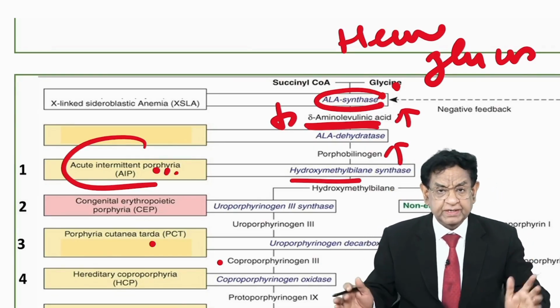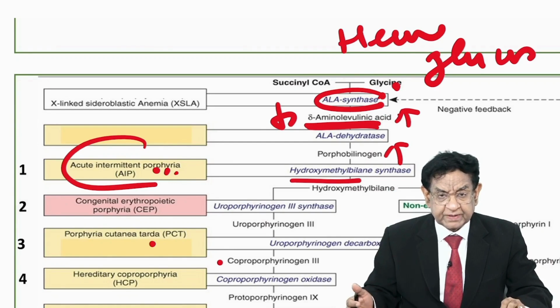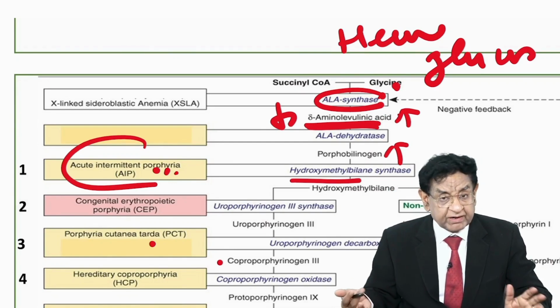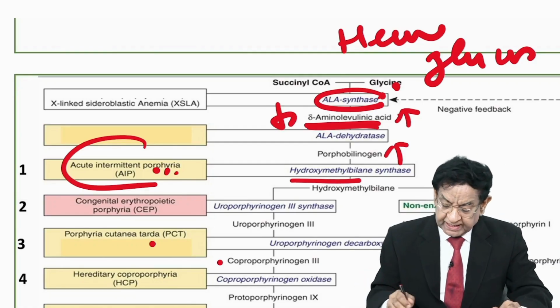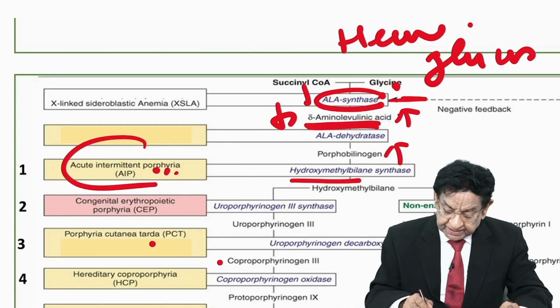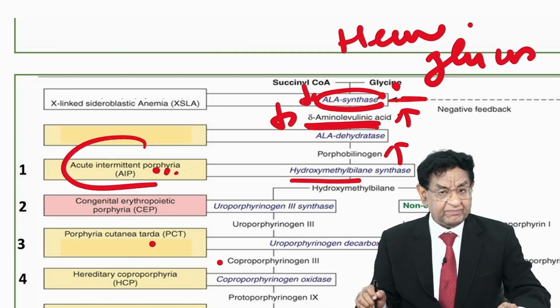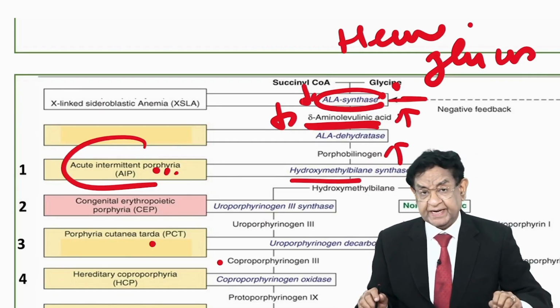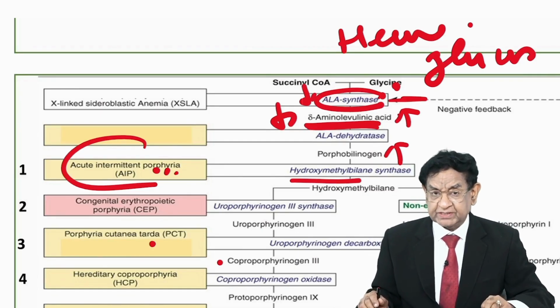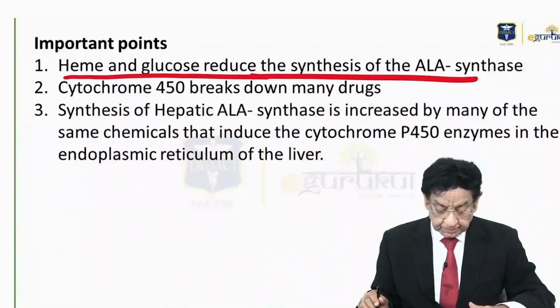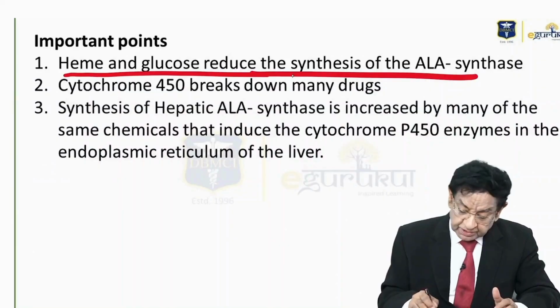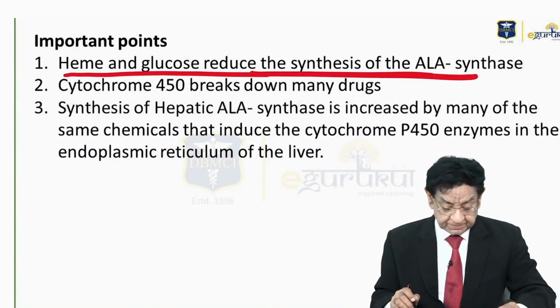We don't want ALA to be there, otherwise it will accumulate and cause damage, especially in an acute attack of porphyria. We want to give heme and glucose so that this activity is reduced, and as a result ALA level will be reduced. That's the basic idea why we treat an acute attack with heme or glucose. So it reduces the synthesis of ALA synthase.